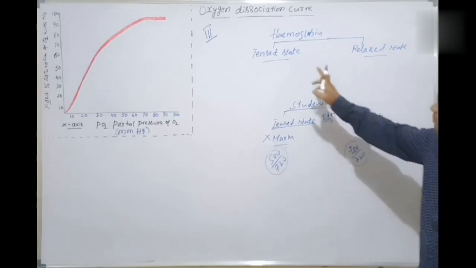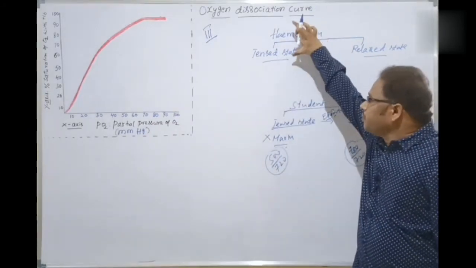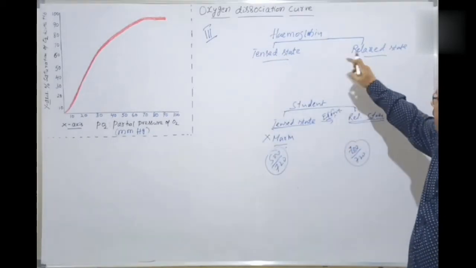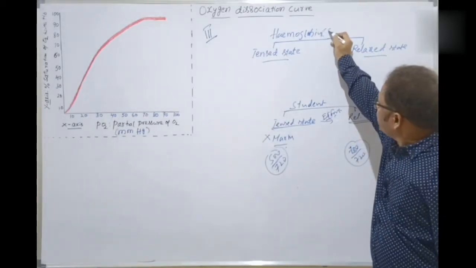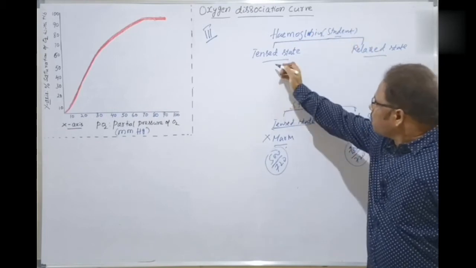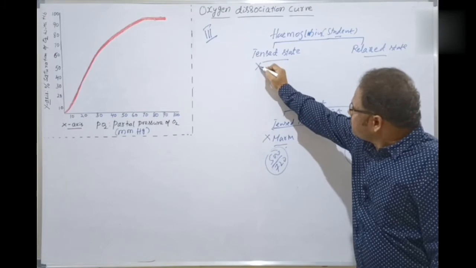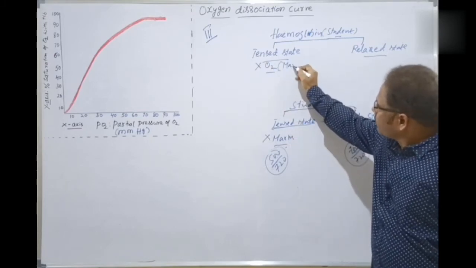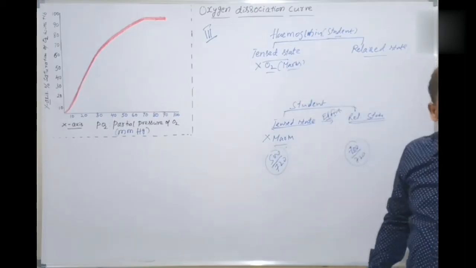In the same way, bachcho, the hemoglobin also contains two states. One is a tensed state, the other is a relaxed state. Who is this hemoglobin now? The student. When it is not getting oxygen, it is in the tensed state. The marks are like oxygen.